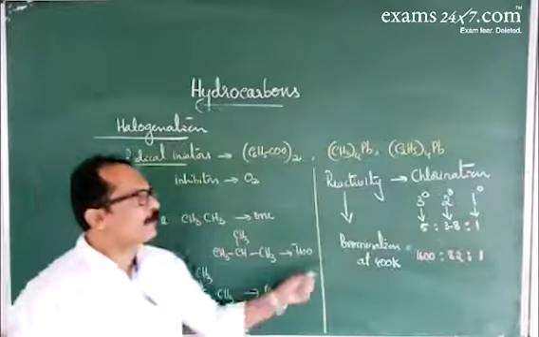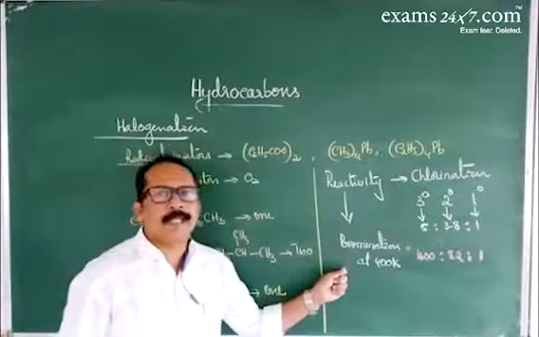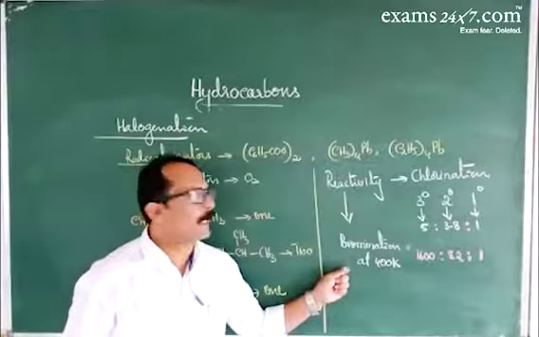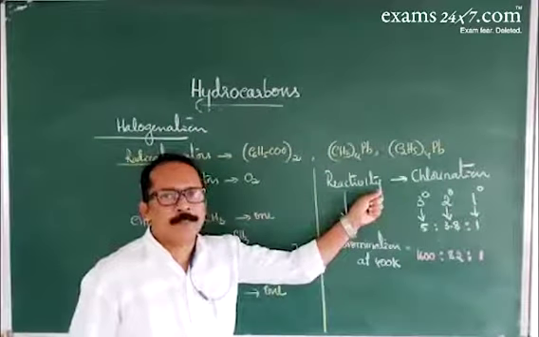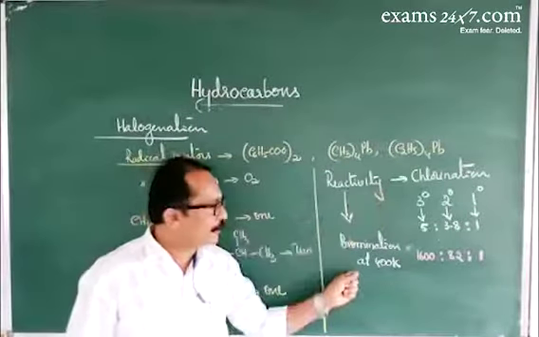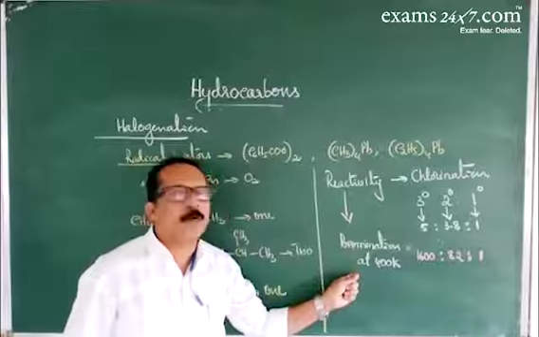This is about the reactivity of hydrogen atoms towards chlorination in presence of light at room temperature, and bromination at 400 Kelvin.